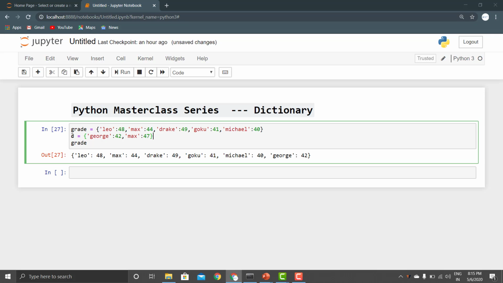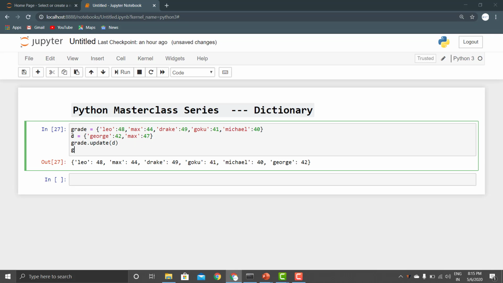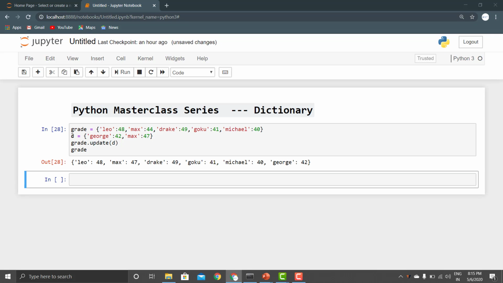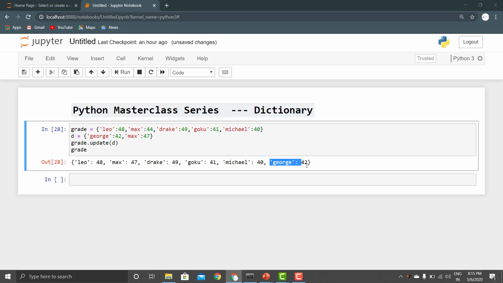So now what do we have to do? We have to use the update function. So this is how we use it: grade.update, and then the secondary dictionary that we want to include in the primary dictionary, which is grade. Okay, and then if we just try to print the grade, we have updated the value of Max, and George is also added.